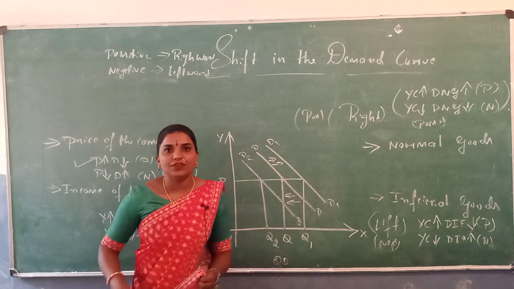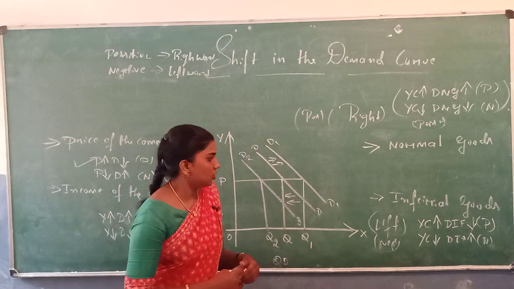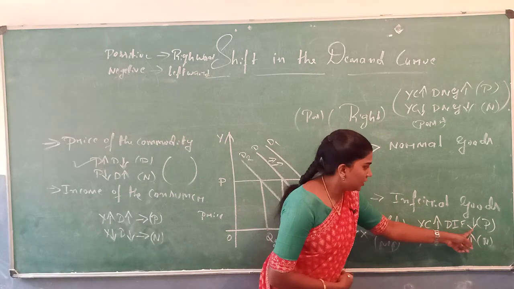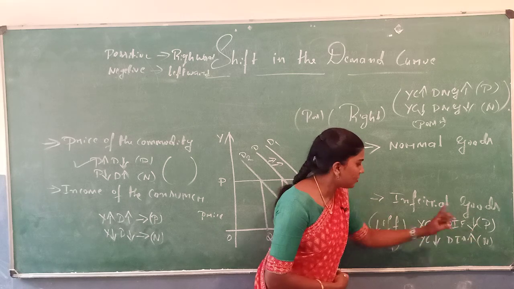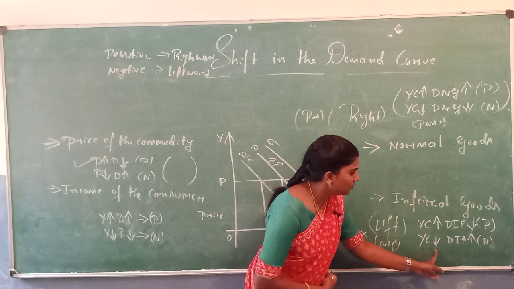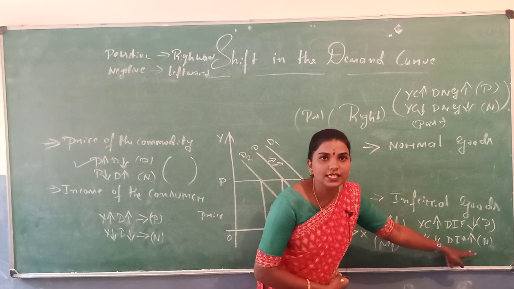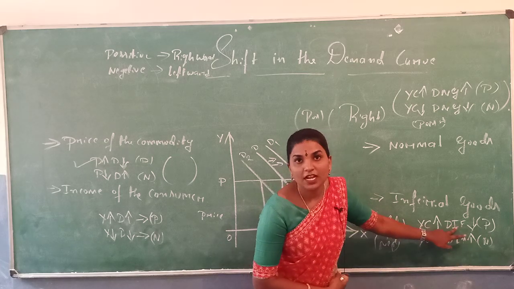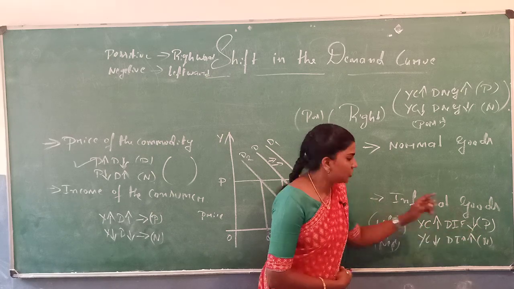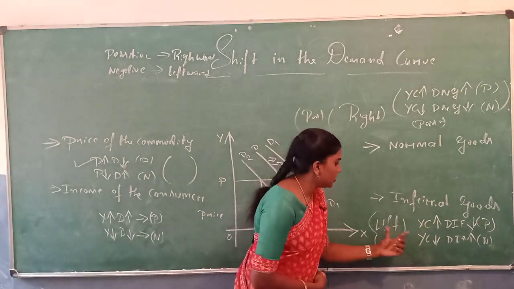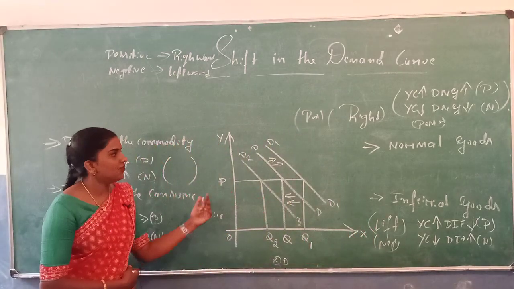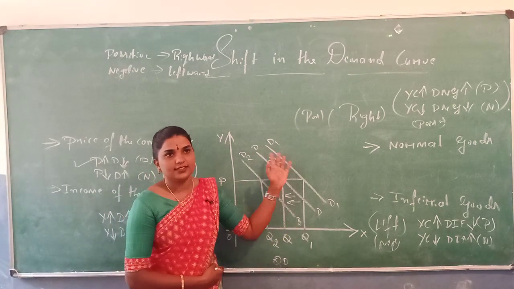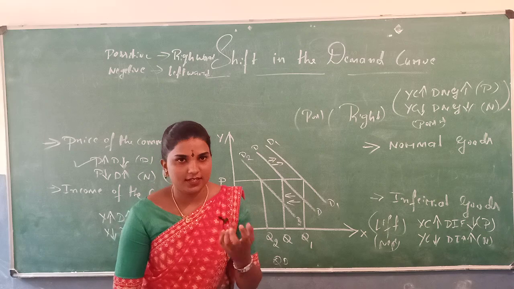Second one is the inferior goods. So what is inferior goods? If the income of the consumer increases, the demand for inferior goods decreases. Similarly, if the income of the consumer decreases, the demand for inferior goods increases. So there is an inverse relationship between income of the consumer and inferior goods. In this situation, the demand curve shifts leftward like DD to D2 D2. Clear? This is the shift in the demand curve. Thank you.